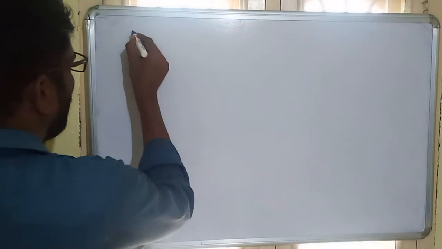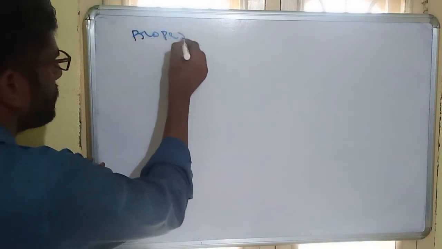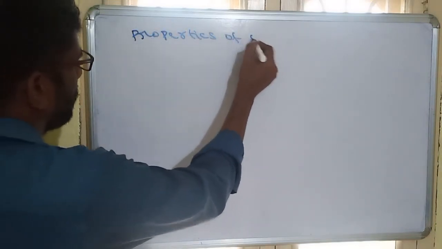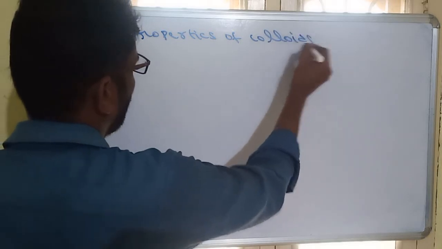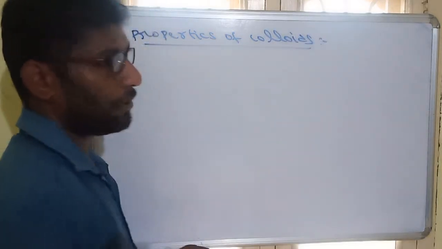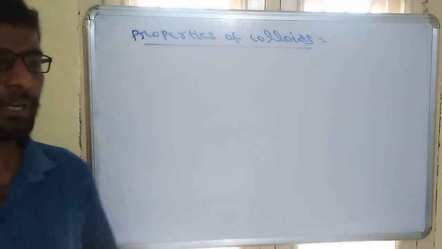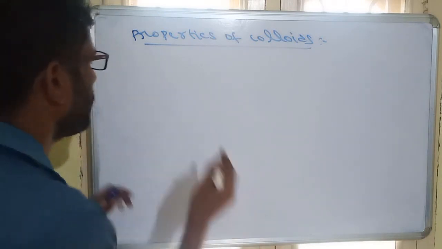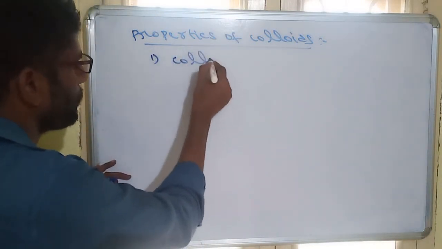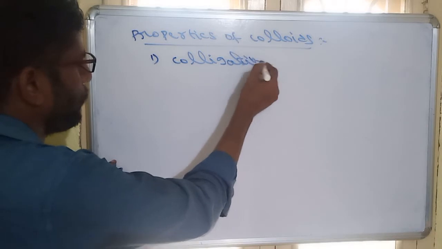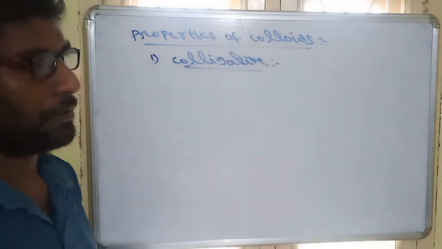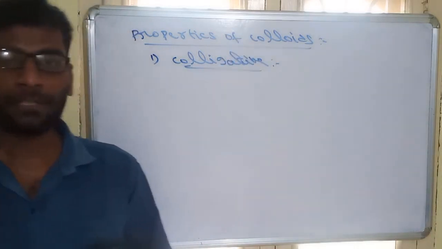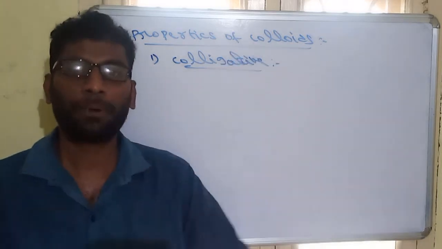The next one is the properties of colloids. Colloids exhibit a number of properties. The first one is colligative properties. We have studied these colligative properties in the solutions chapter also.